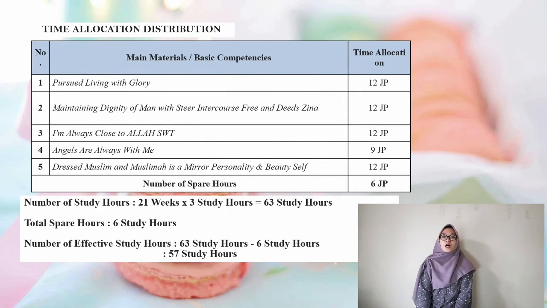This is a table of time allocation distribution. Number of study hours is 21 weeks times 3 study hours is 63 study hours. And then total spare hours is 6 study hours. And number of effective study hours is 63 study hours minus 6 study hours is 57 study hours.